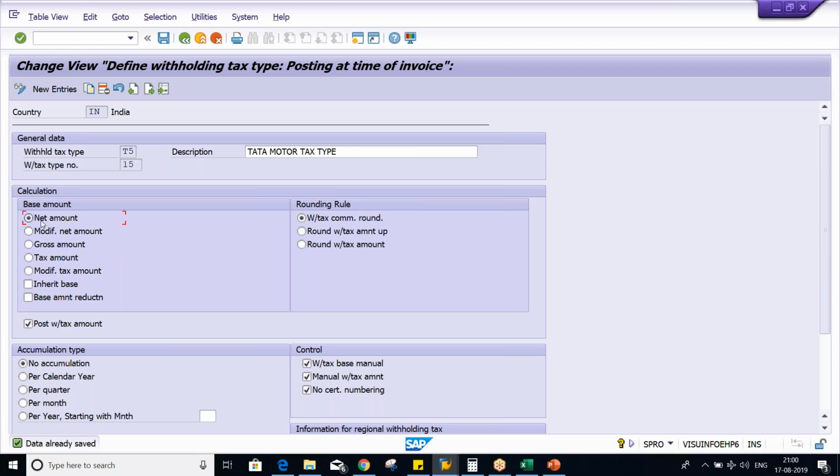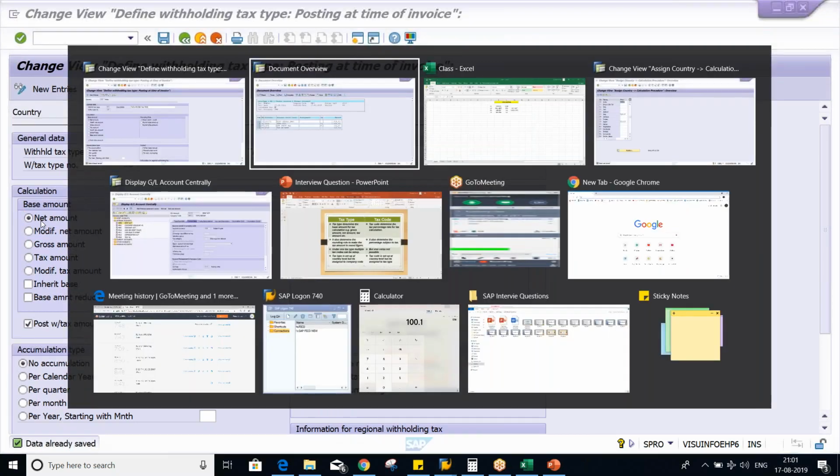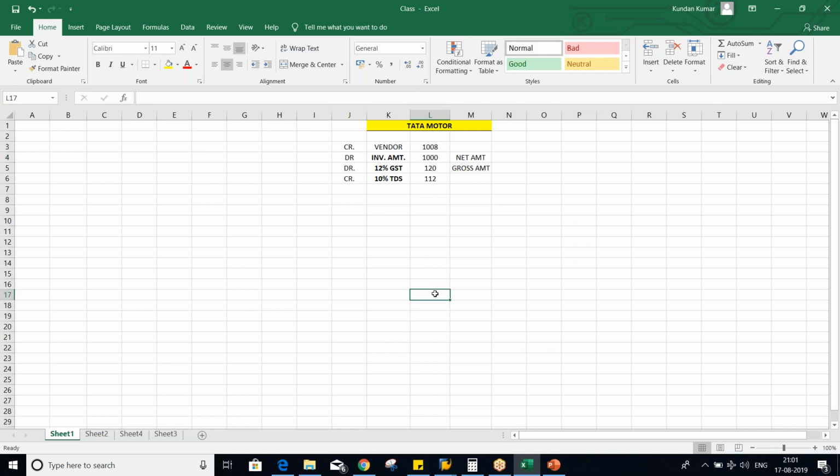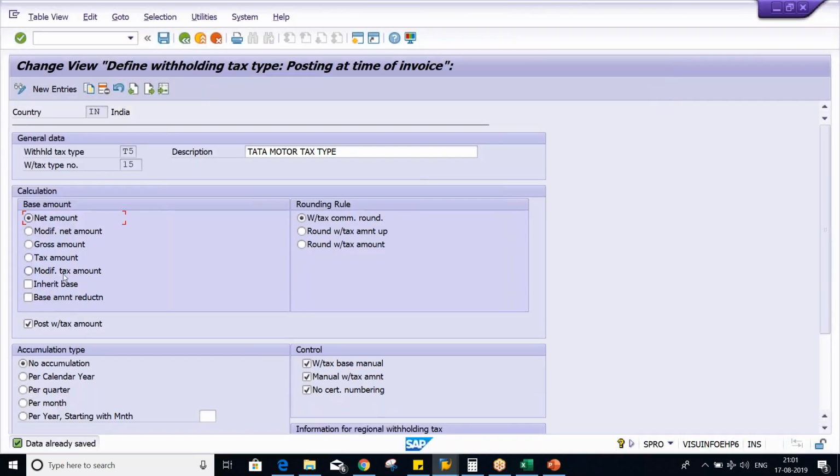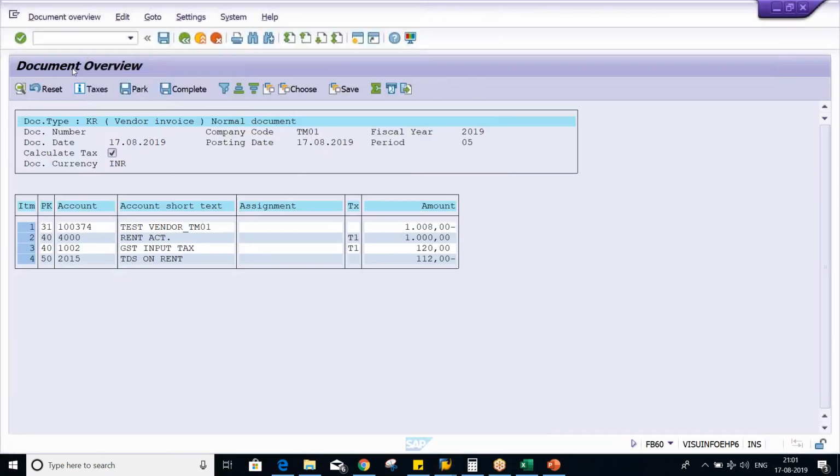Initially we said net amount. So net amount is a different condition where we have given a kind of instruction to the system that if it is net amount, it means this amount only. Gross amount means this invoice amount plus GST. Even we are having options like if you select this tax amount, then what will happen? Save it. I'll just show you. In that case, TDS is going to be calculated on this tax itself, GST itself, right? Even this net amount is also going to be excluded.